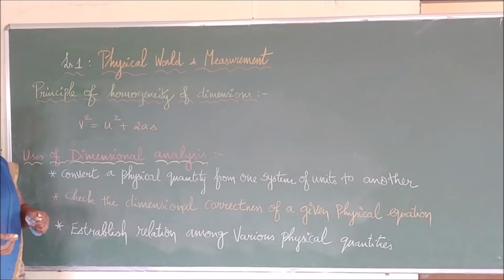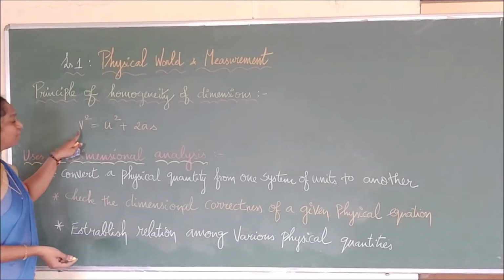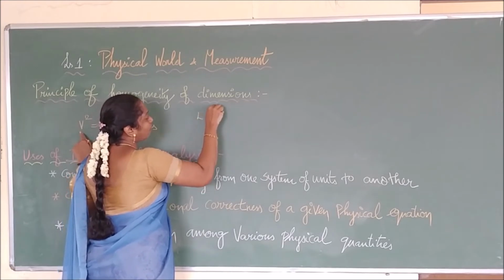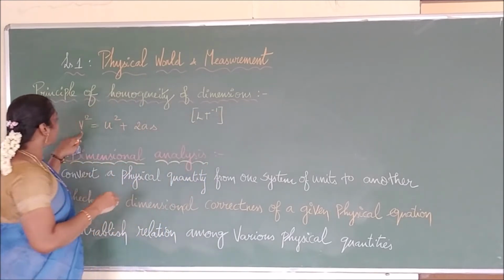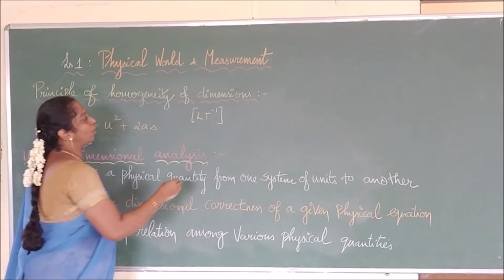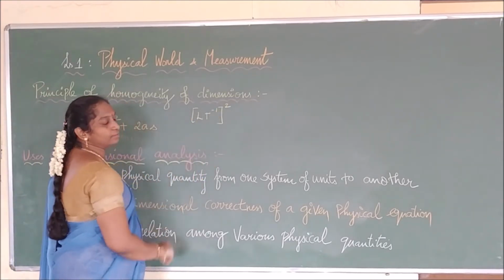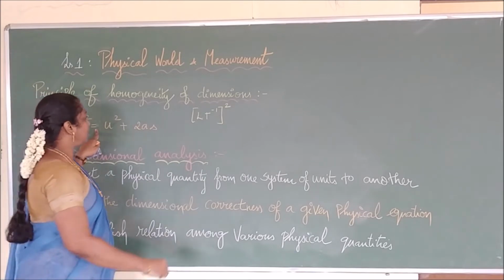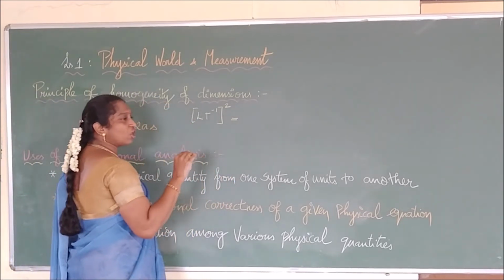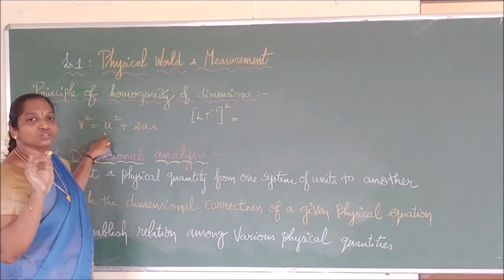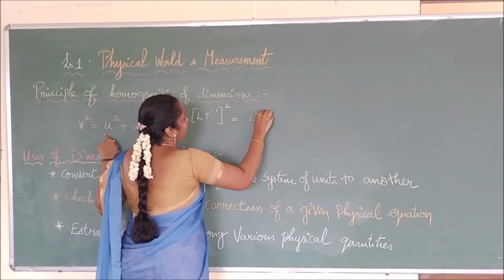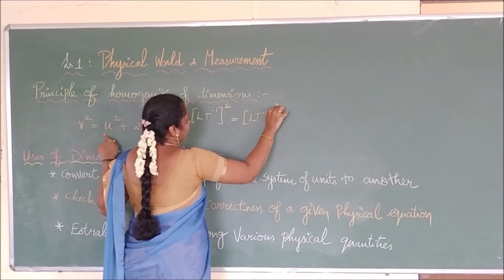So we know the dimension for each value. So we will write the values. Velocity, the dimension of velocity is what? LT power minus 1. Since it has a square, we represent it as a square. Is it clear? Then that is equal to, what is the initial velocity? Same velocity, initial or final, the dimension is going to remain the same. Therefore, we write LT power minus 1, the whole square.